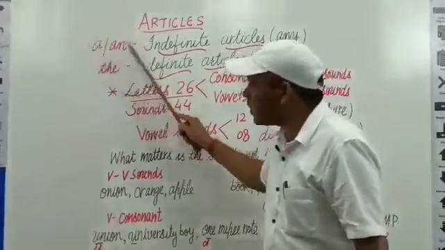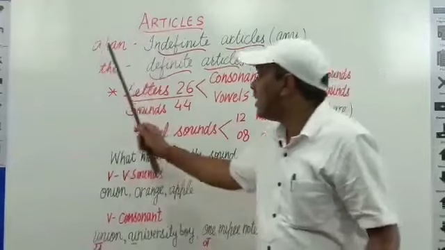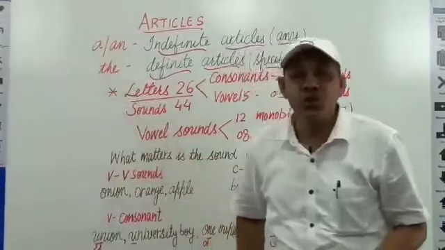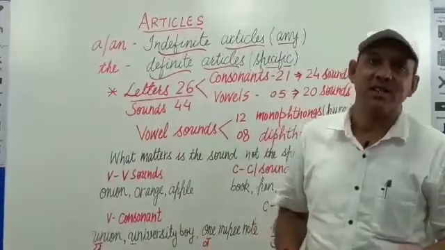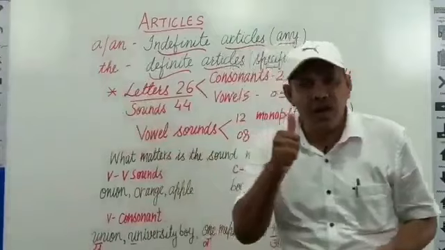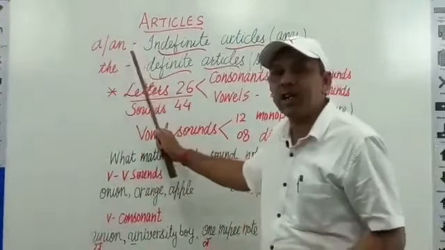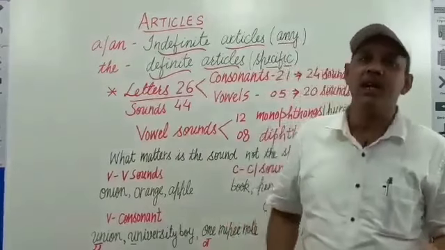These are the short form of one. That's why a and an are used for singular nouns, for singular words. They are used because they refer to one. That's why they can't be used with plural nouns.